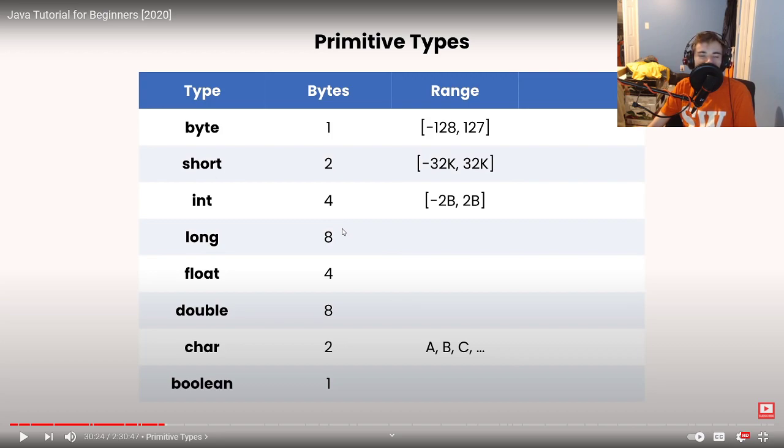Well, mostly just int, double, and Boolean. And float, though. Char is short for Charmander.